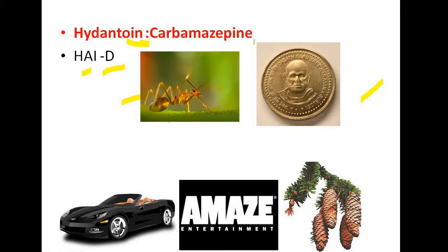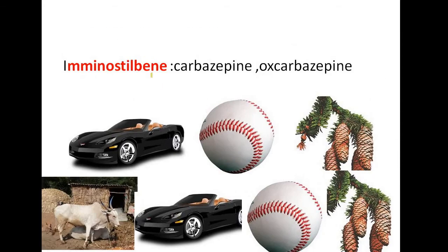Then comes carbamazepine. How to remember this? It's car, then amaze, then it's pine tree. So it's carbamazepine. So hydantoin, carbamazepine. Then comes iminostilbene. You can remember immune as immune system. So immune, no, for whom?